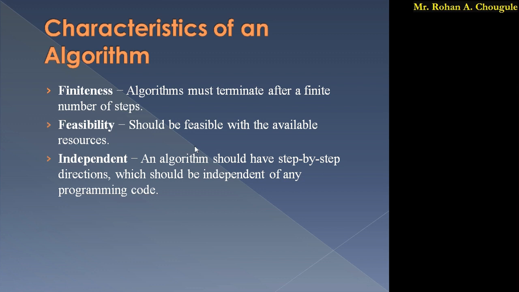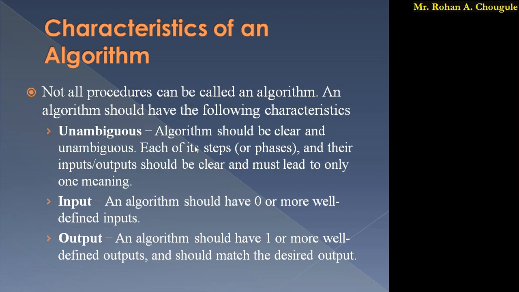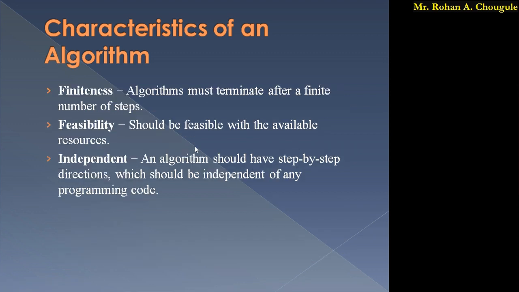So these are some characteristics which we have to keep in mind while writing an algorithm. What are they? Unambiguous, then input, output, then finiteness, then feasibility and independent. These are the characteristics related to the algorithm.